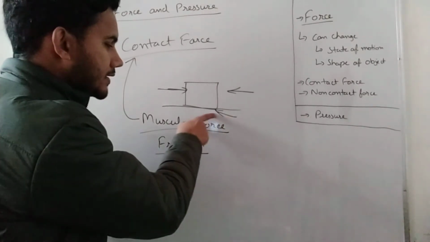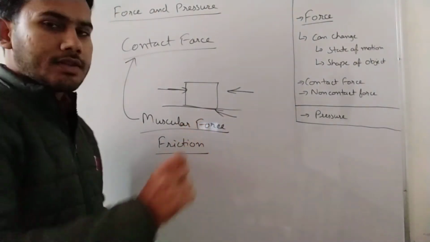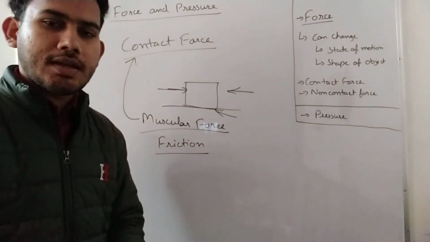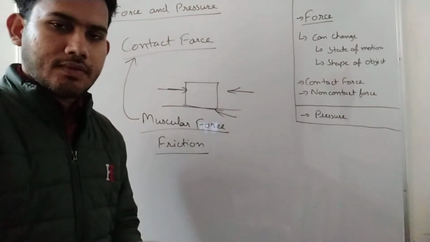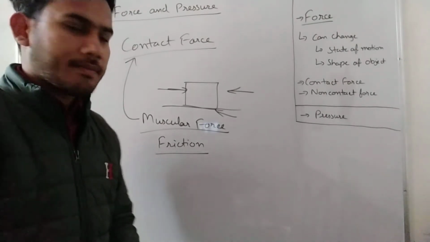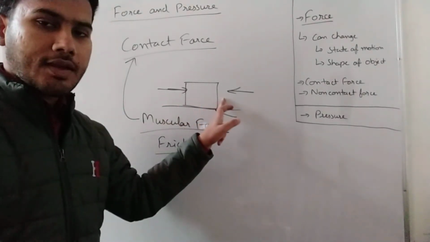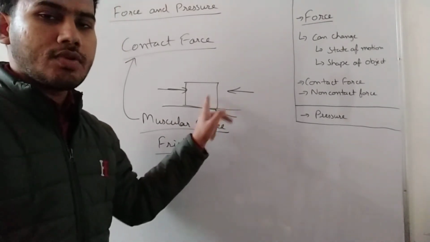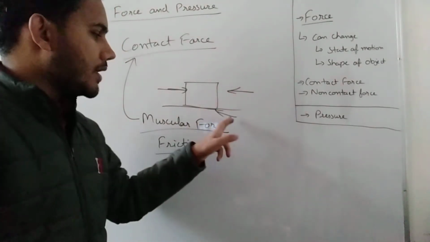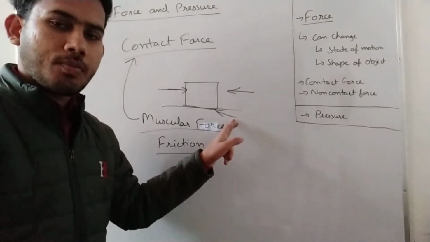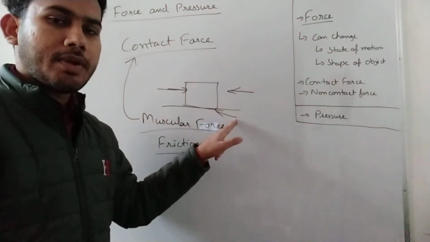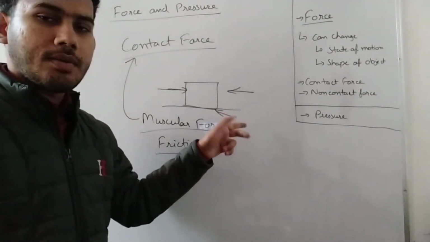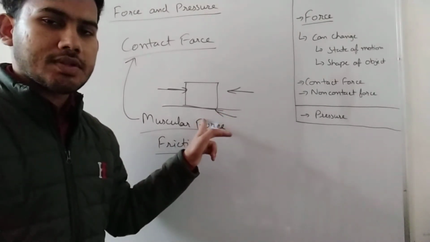Okay, this ground will exert some force. The force will be in such a way that it will just change the state of the motion. We are applying the force to change the state of the motion from rest to motion. But this frictional force will be opposite to this force. This will bring the motion toward the rest position.